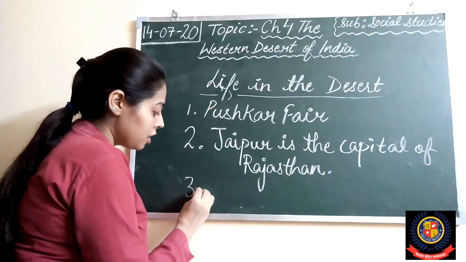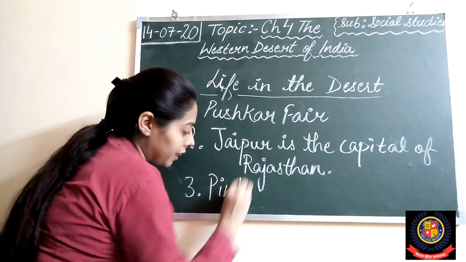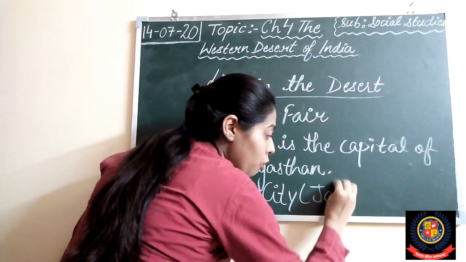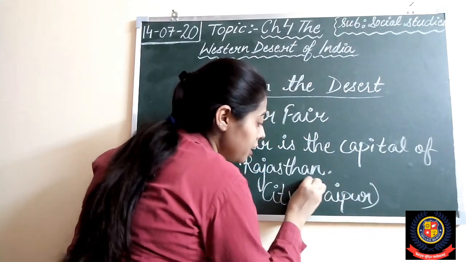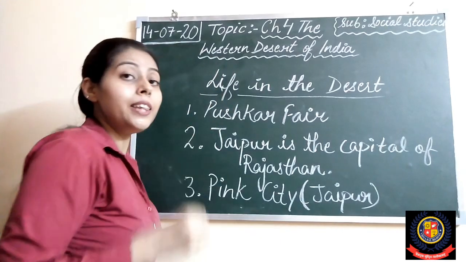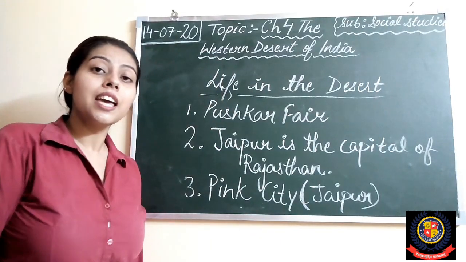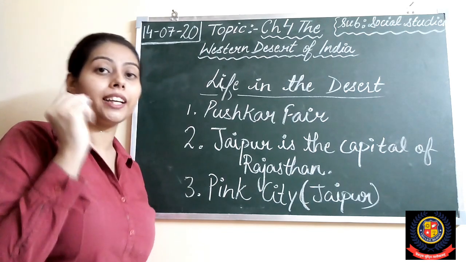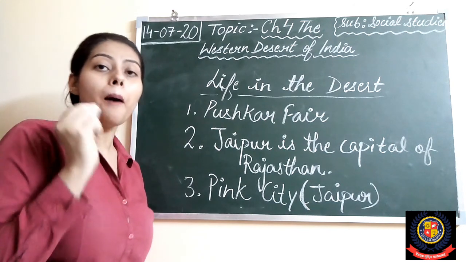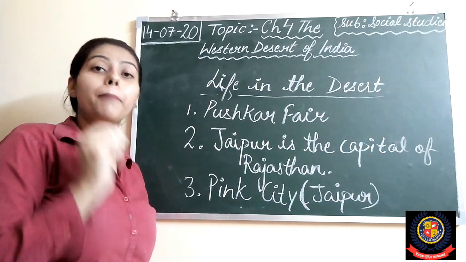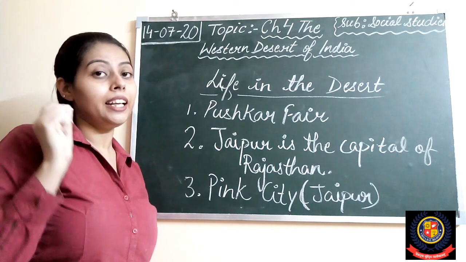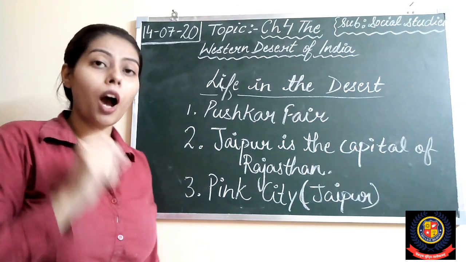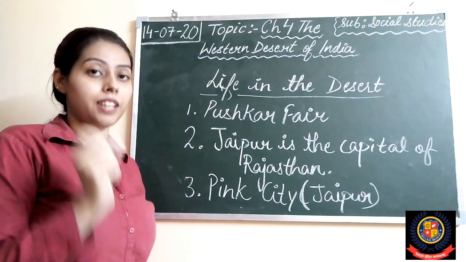Why? Jaipur is known as the Pink City because most of the buildings in Jaipur are in pink color. Right, students? And there is one very famous historical monument in Jaipur, that is Hawa Mahal, and it was built in 1799. Right, students?